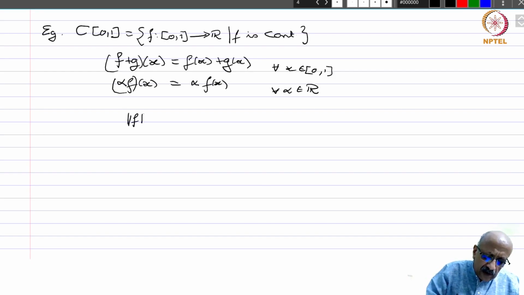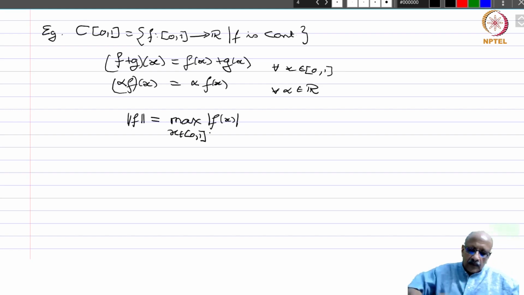The norm of f we are going to define as the max of mod f(x), x belongs to [0,1]. Now this is a very simple exercise for you to check that this defines a norm, and therefore I will leave it to you to do it. The triangle inequality is also very trivial, just as we did it in the L infinity case. Here also we have this.